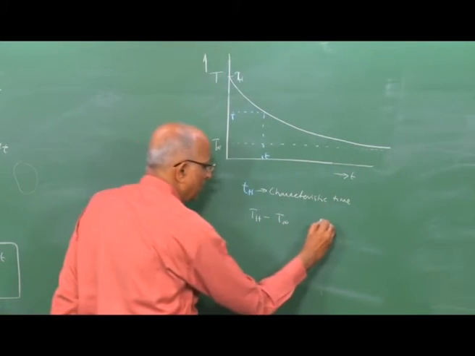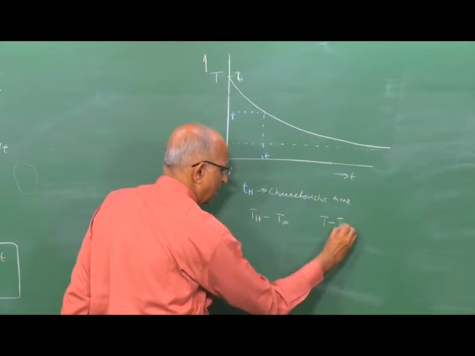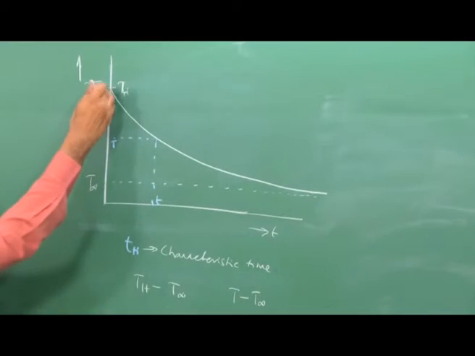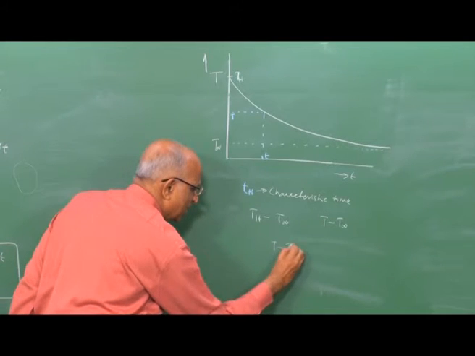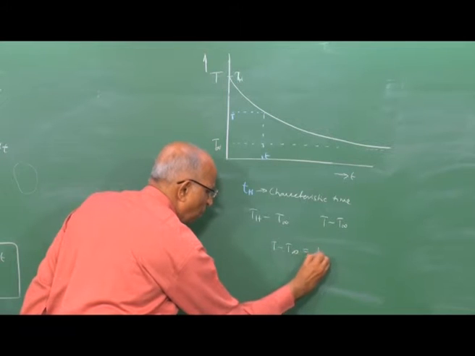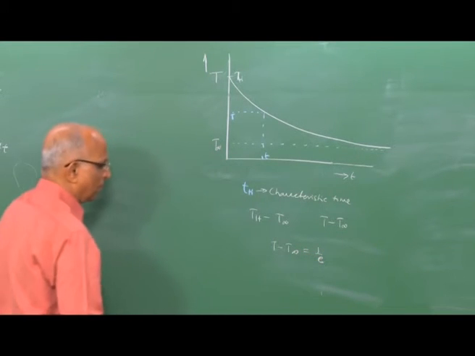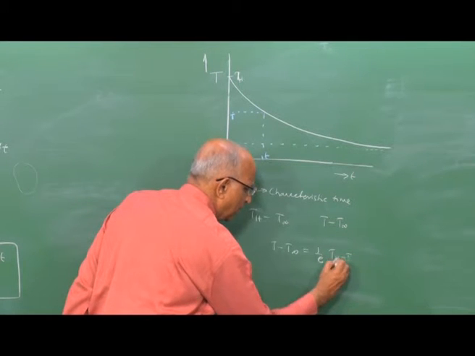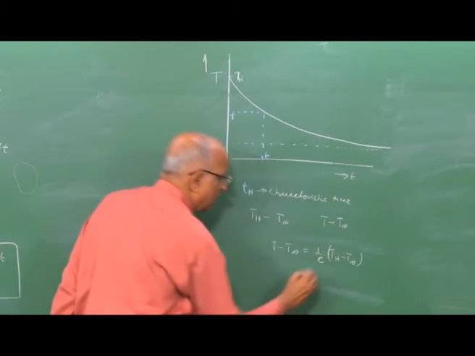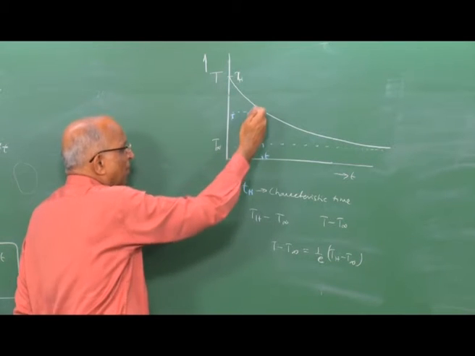At any time it is equal to T minus T ambient, and it is gradually falling fast initially. Therefore, if I say T minus T ambient is equal to 1 over e, 1 over exponential of, let us say, Th minus T ambient, that means since it is exponential, what is happening?